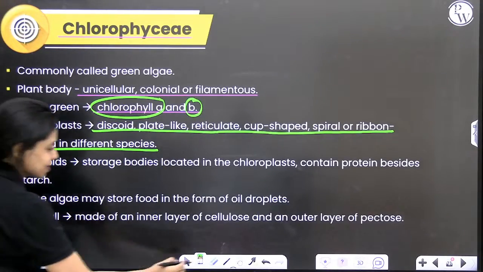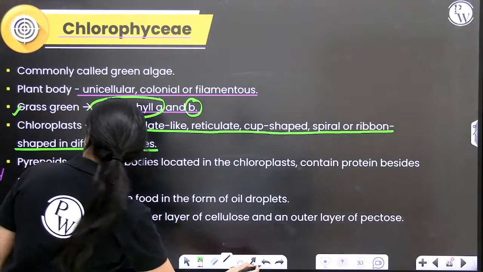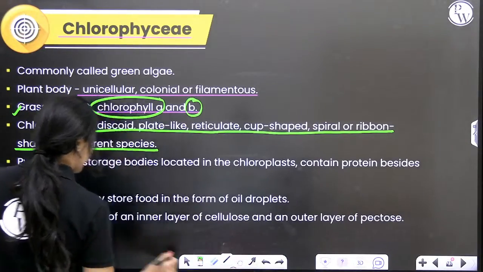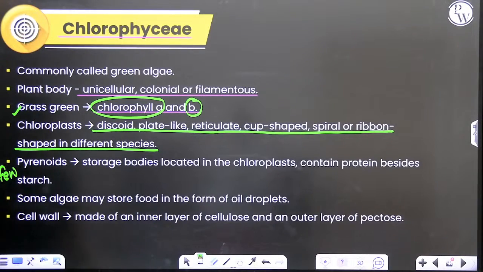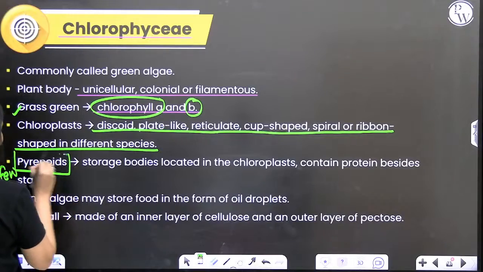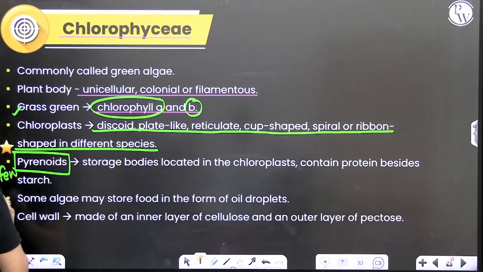Within the chloroplast, in few of these green algae, you can see structures called pyrenoids. This is an important point and this is a characteristic feature of green algae you have to remember. I am going to put 2 stars here so that in your notes you are reminded.